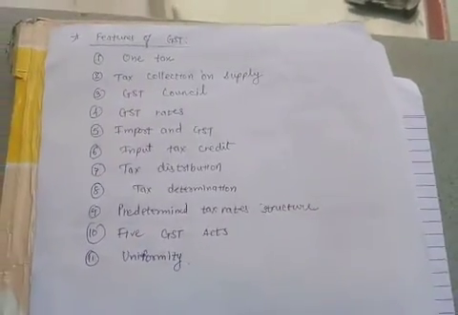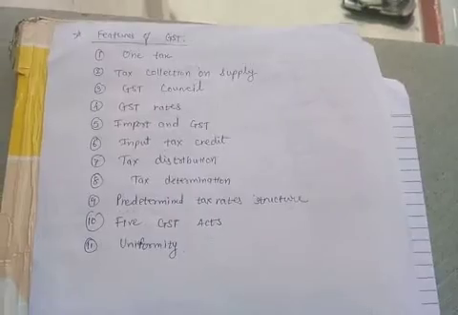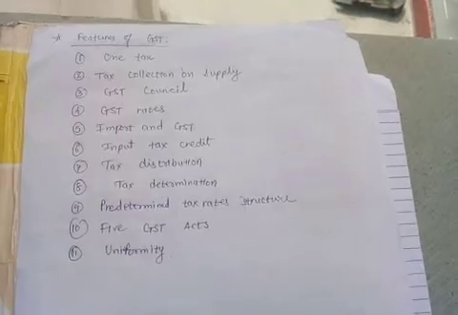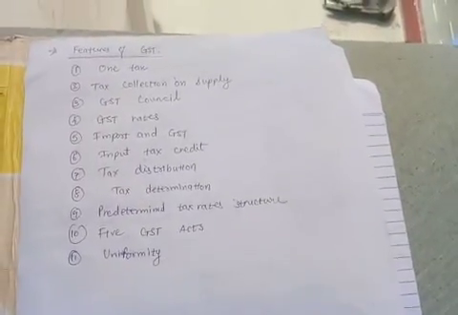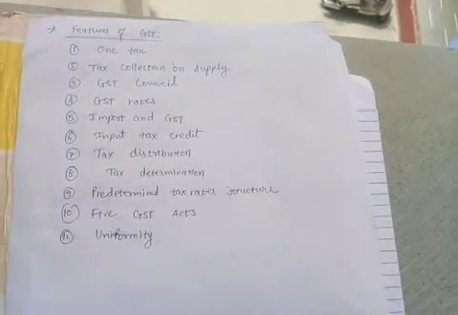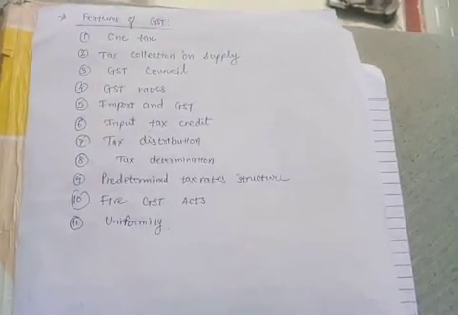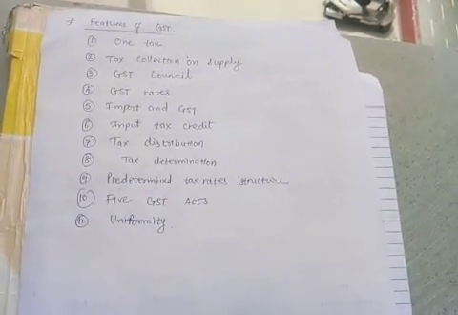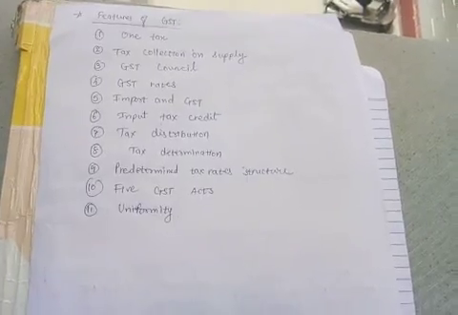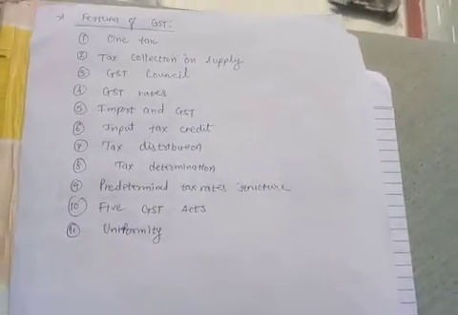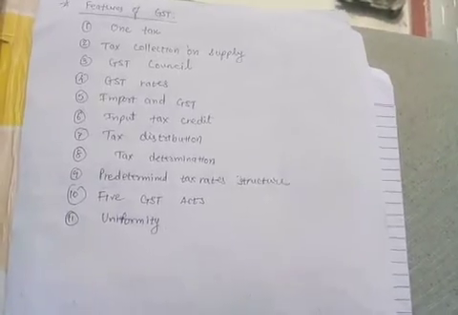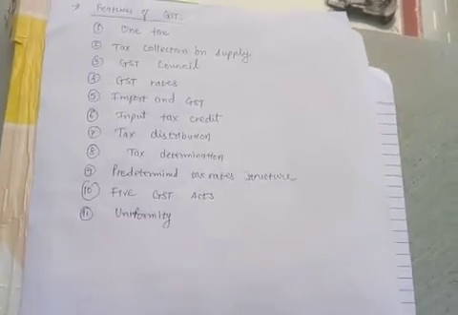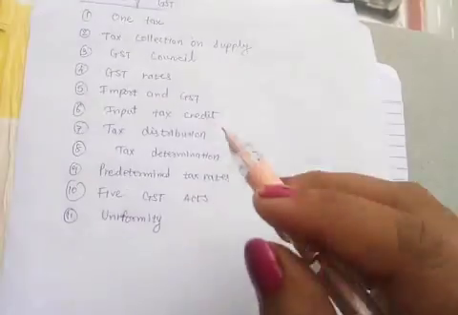Then tax council. Government has framed one council on the GST. That council is taking care of the rules and regulations. Then GST rates. GST rates remain the same for each and everyone living in India, right? Then import and GST. Whatever import we are doing, for example, if any goods are coming from outside, how much GST will be applied on that will also be decided by the government. So whatever we import from outside the country, on those goods also GST is applicable.